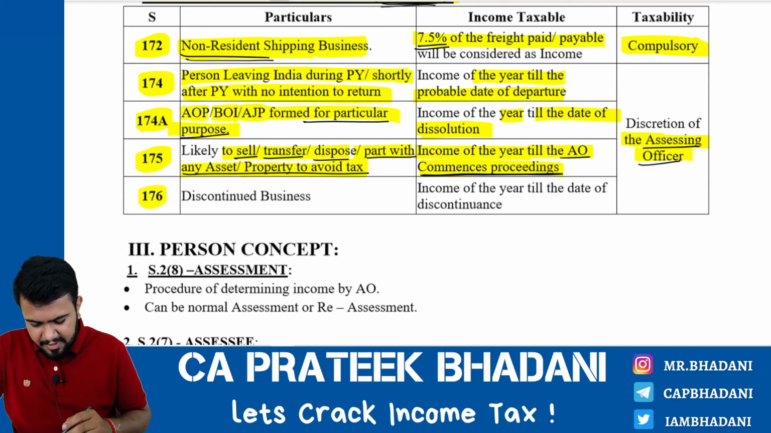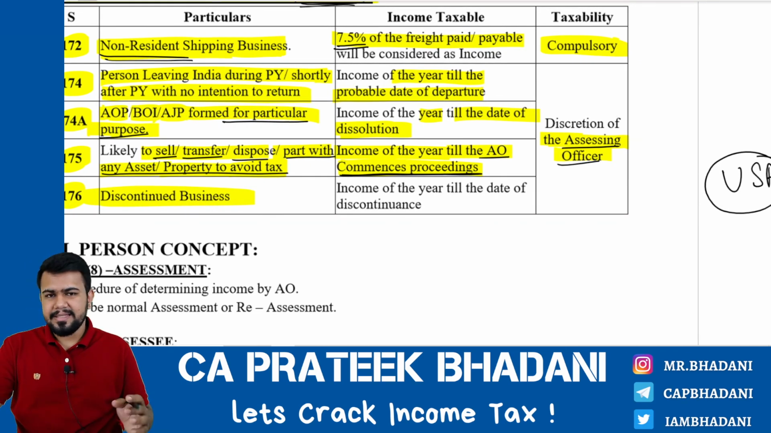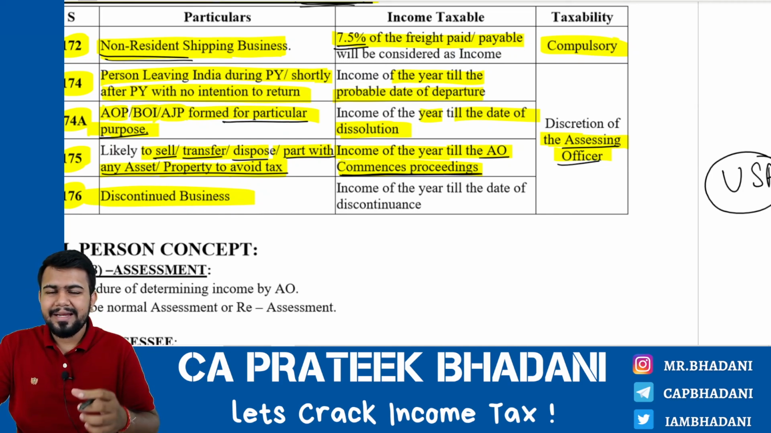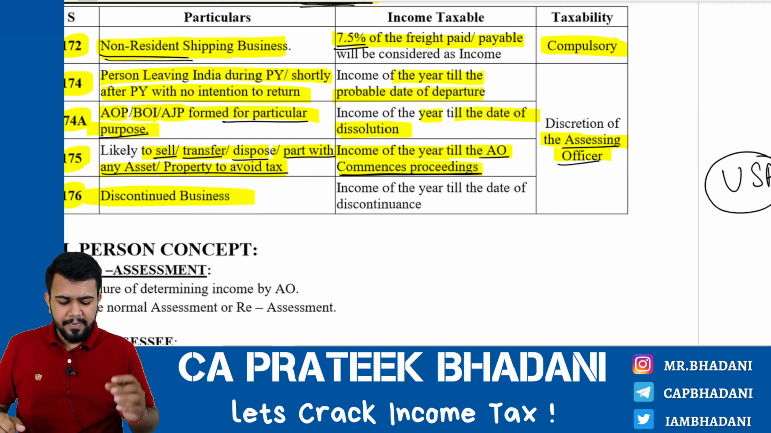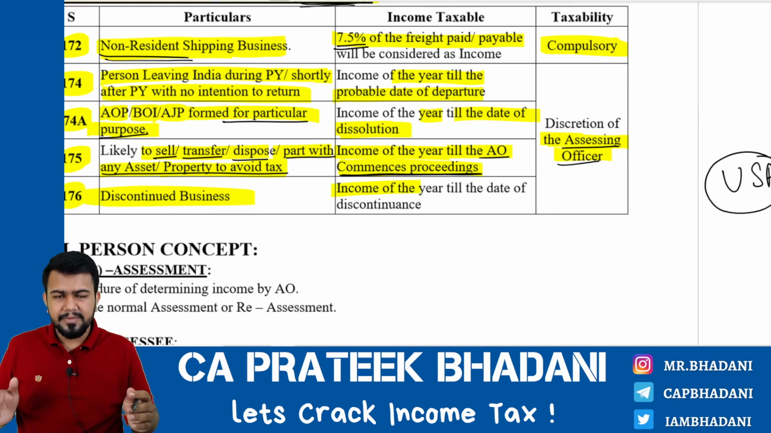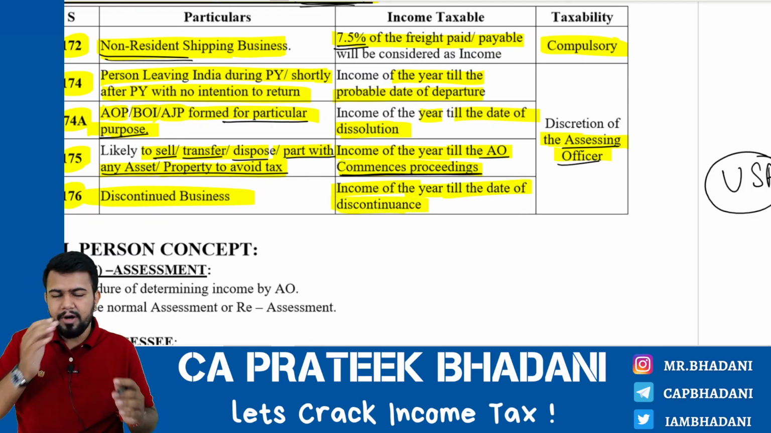Next, section number 176 talks about discontinued business. Hence, if a business itself is getting discontinued, the assessing officer will feel that after the discontinuance, it will be very difficult to catch hold of the owner of the business to collect the tax on the business income. Hence, what he will do in that year itself, from the beginning of the year till the date of the discontinuance, okay, on whatever income is there, he will collect the taxes.